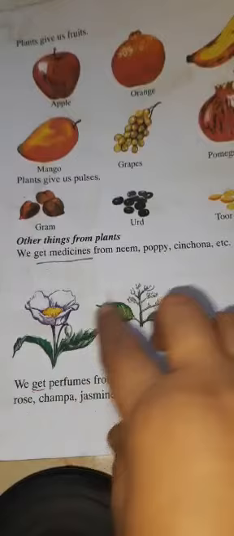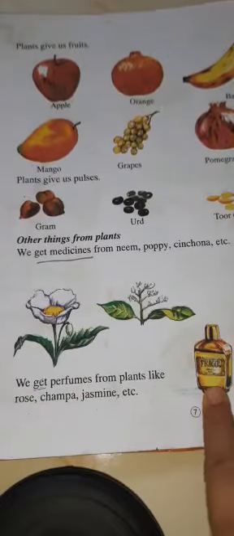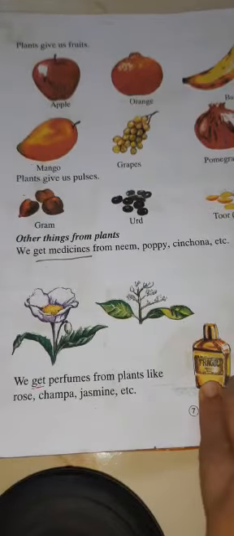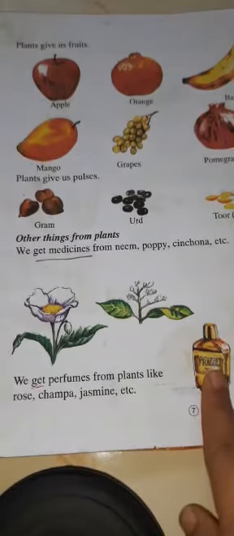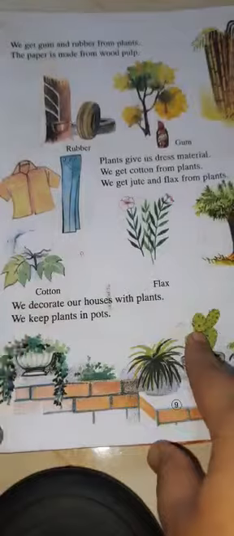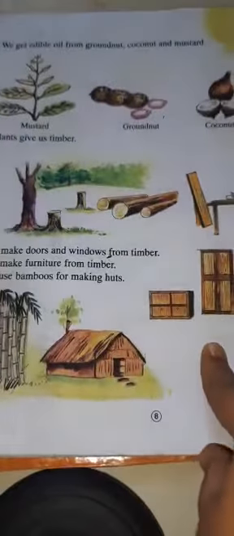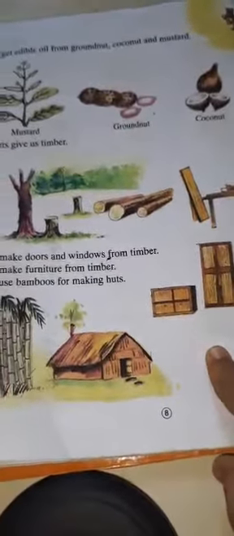We get perfumes from plants like rose, champa, jasmine, etc. We get oil from groundnut, coconut and mustard.